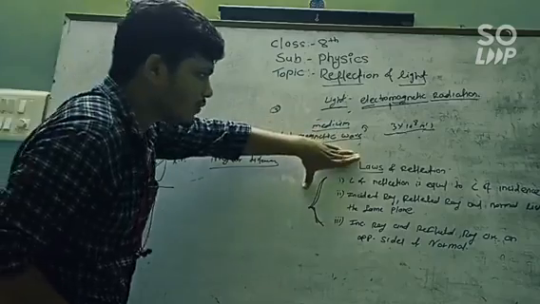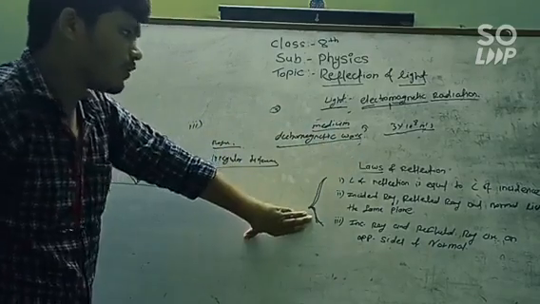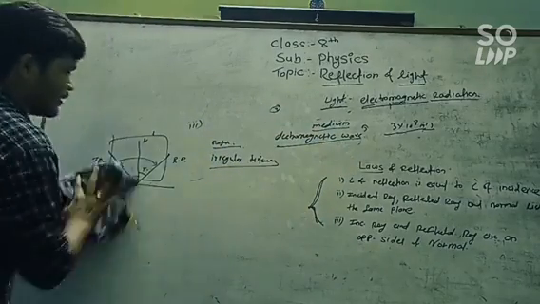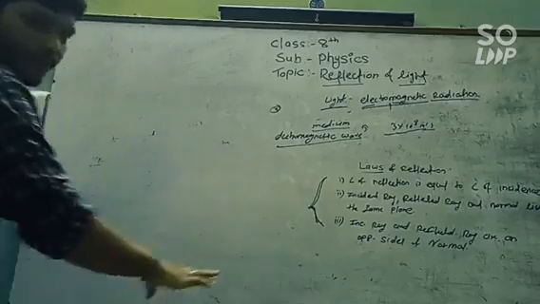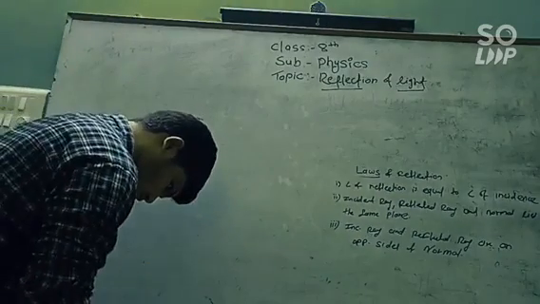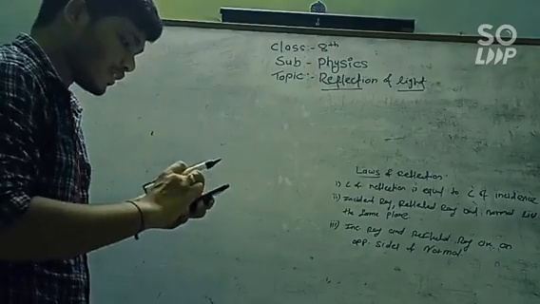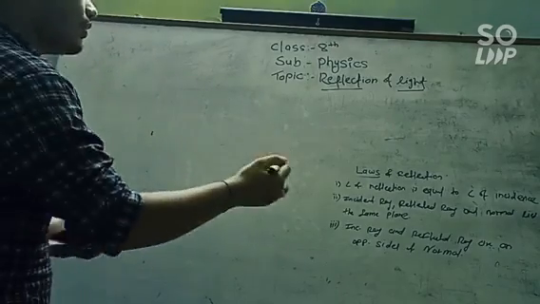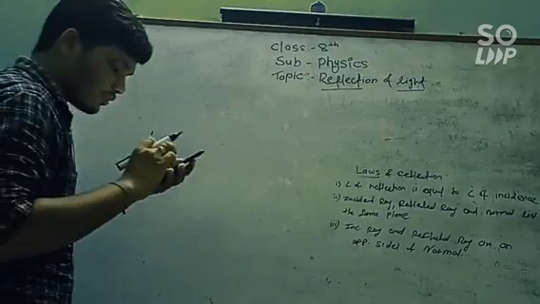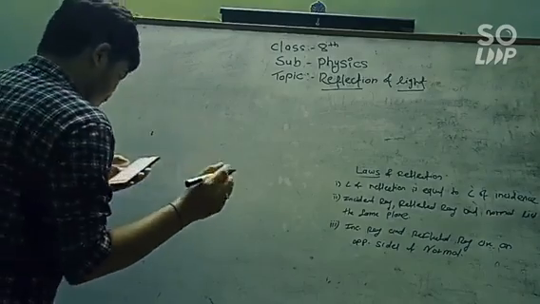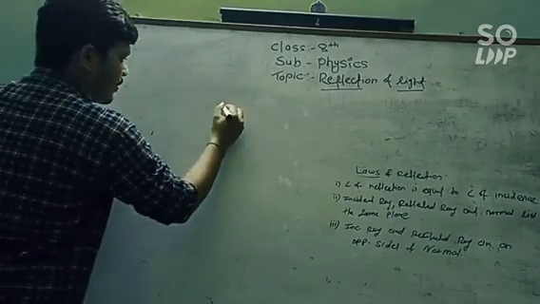Now on the laws of reflection, there are some numericals in your books. So we will solve these numericals. We are going to discuss the problems or the numericals on the reflection of light, which are present on page number 114.